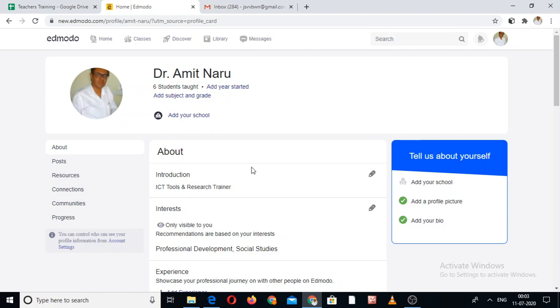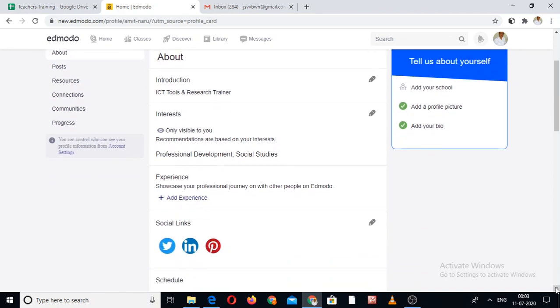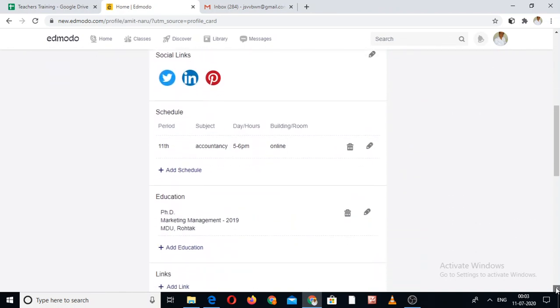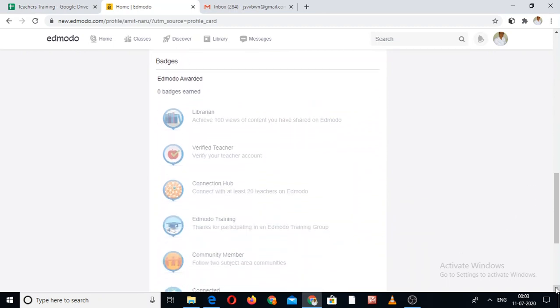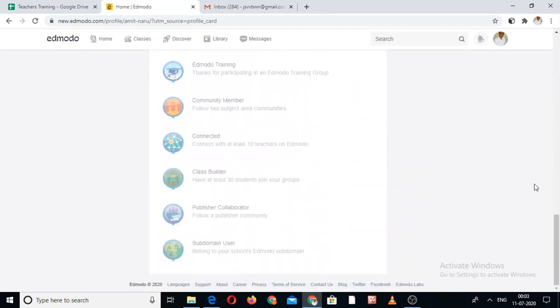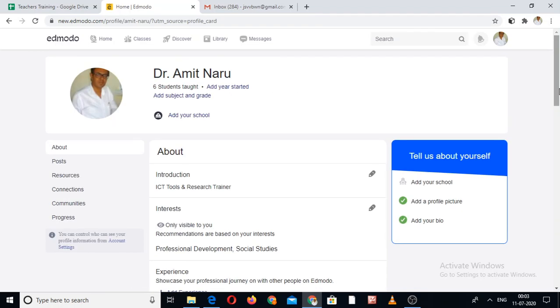When I click on this one, this page opens, with the about, introduction, ICT tools and research trainer. The interests, it shows my interests, my experience, whatever I mentioned here. My education, I am a PhD in marketing management, and some other features also. So whatever I mentioned, I add here.